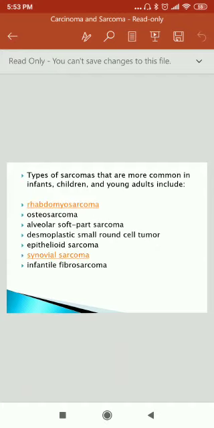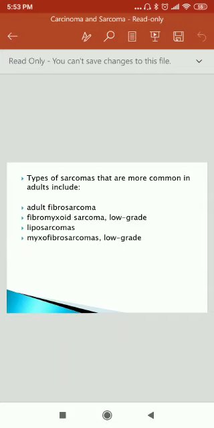Types of sarcoma that are more common in infants, children, and young adults include rhabdomyosarcoma, osteosarcoma, alveolar soft part sarcoma, desmoplastic small round cell tumor, epithelioid sarcoma, synovial sarcoma, infantile fibrosarcoma. Types of sarcoma that are more common in adults include adult fibrosarcoma, low grade fibromyxoid sarcoma, liposarcoma, low grade myxofibrosarcoma.